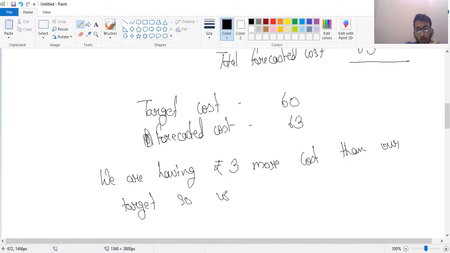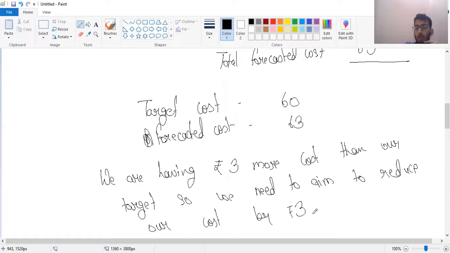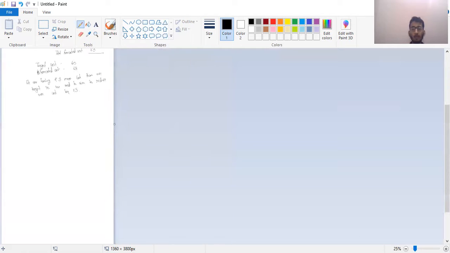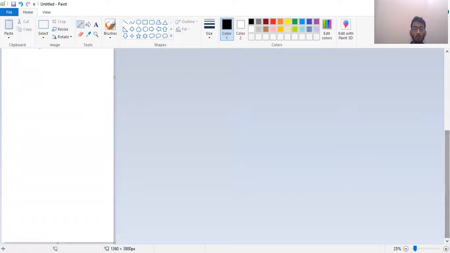So we need to aim to reduce our cost by 3 rupees. We need to reduce our cost by 3 rupees. So this is the final solution. So like this, we have completed one question of target costing.